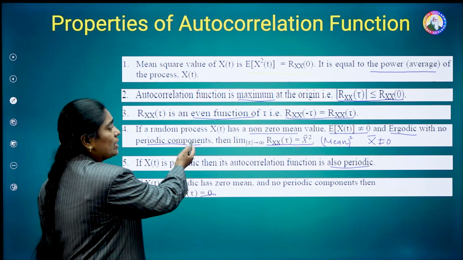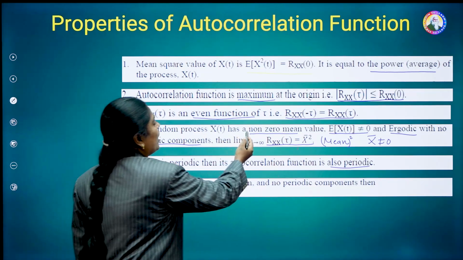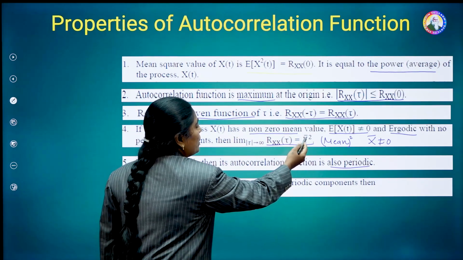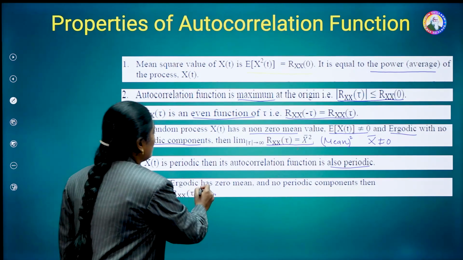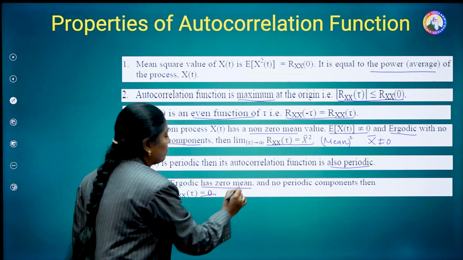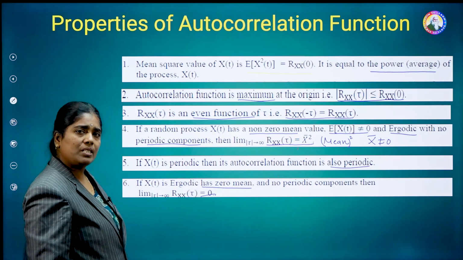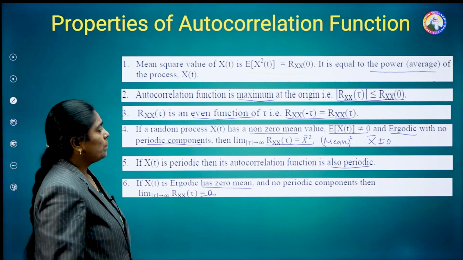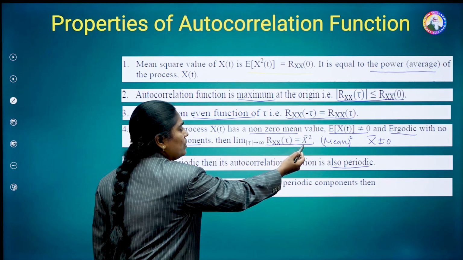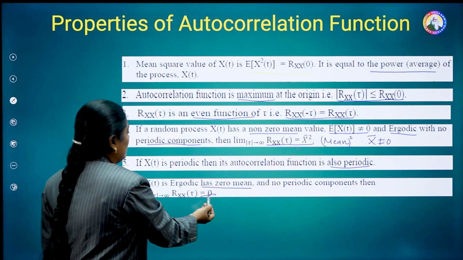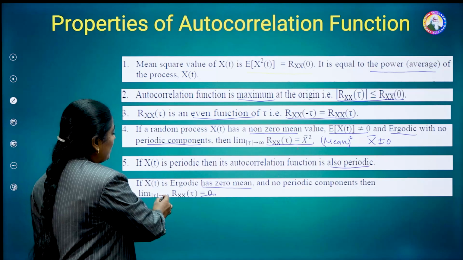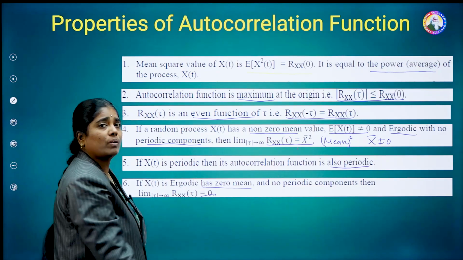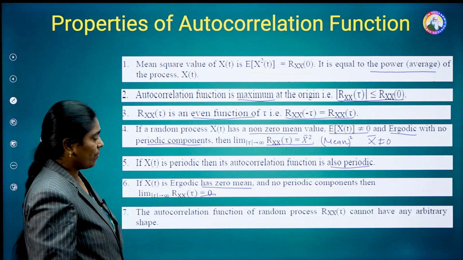In the fourth case, you can see that for a non-zero mean value, it is equal to x bar square. Now, in the sixth property, if we consider x of t to be an ergodic process with a zero mean, that means x bar is equal to 0. By substituting x bar equal to 0 here, we get the sixth property, that is limit mod tau tends to infinity, Rxx of tau is equal to 0.